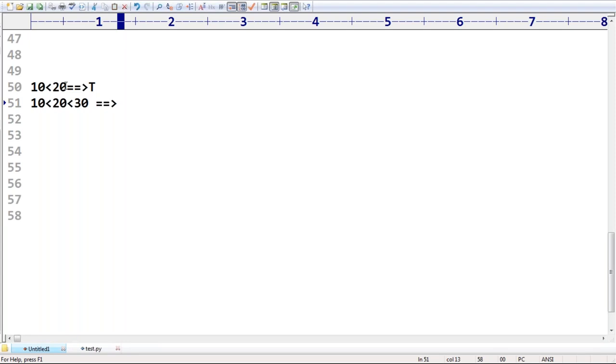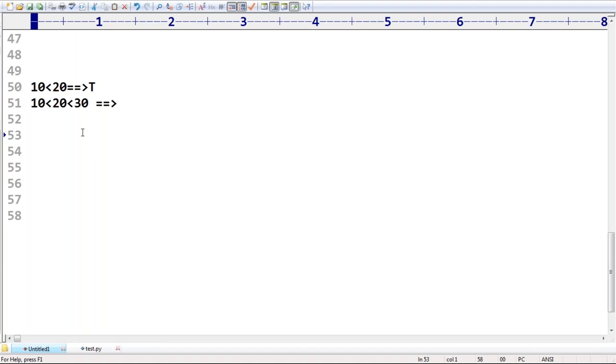What answer are we going to get by default? 10 less than 20, less than 30. How is the comparison going to happen? Can anyone tell? First this one is going to be evaluated. Then automatically it is true. True means 1. 1 is less than 30. Remember that: chaining of relational operators is applicable.